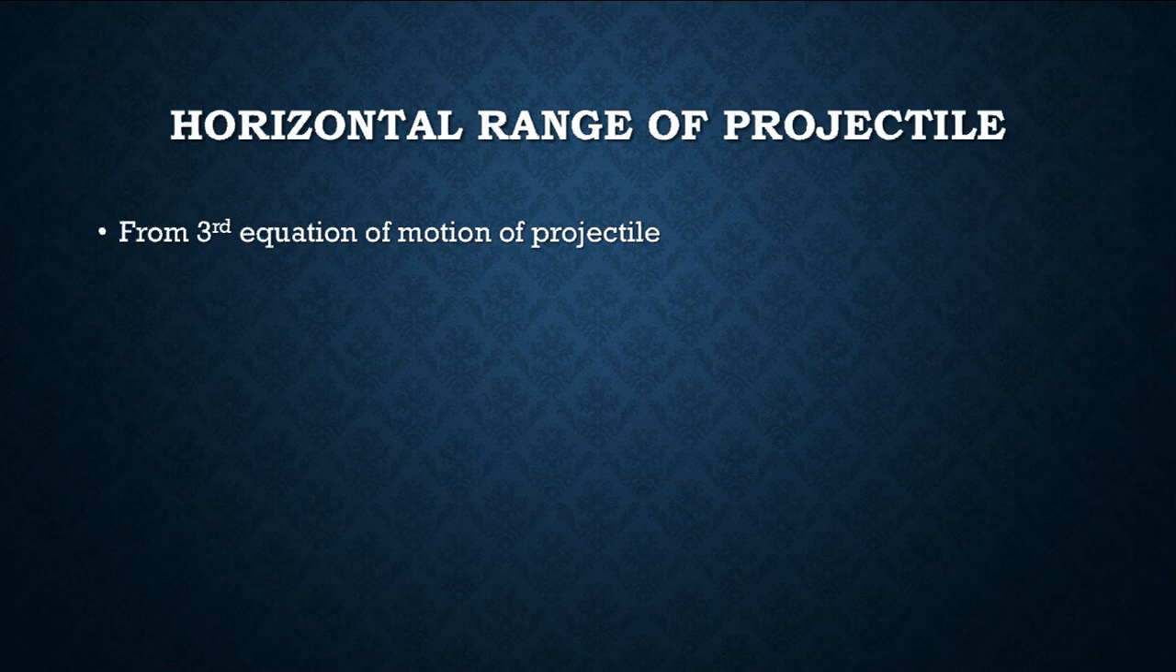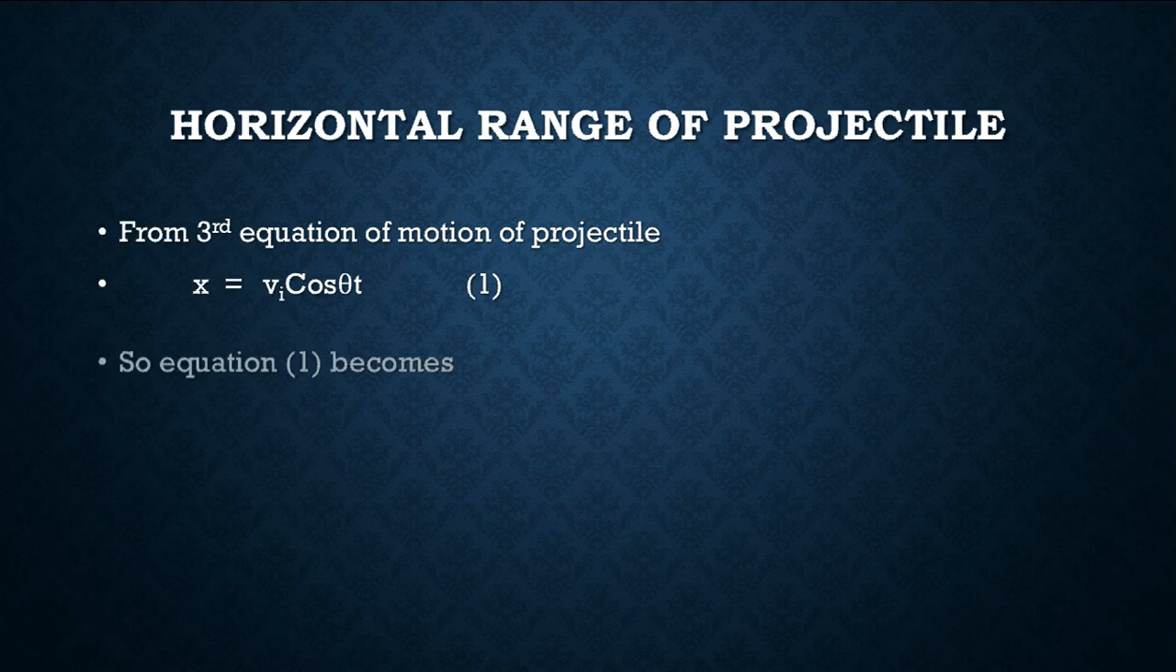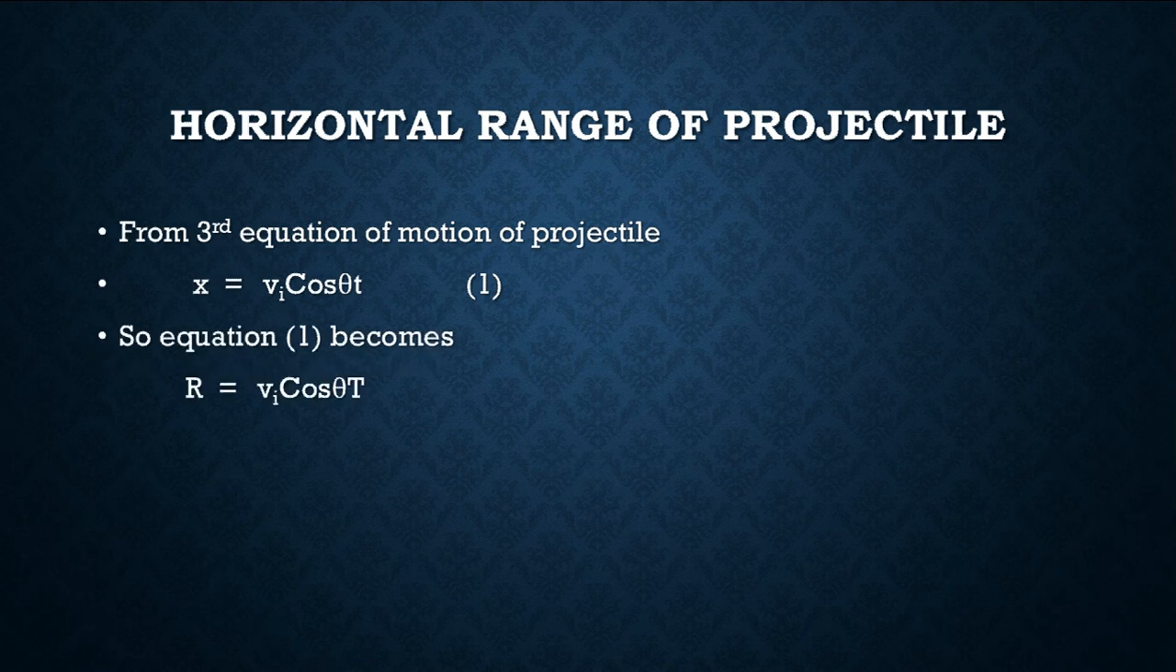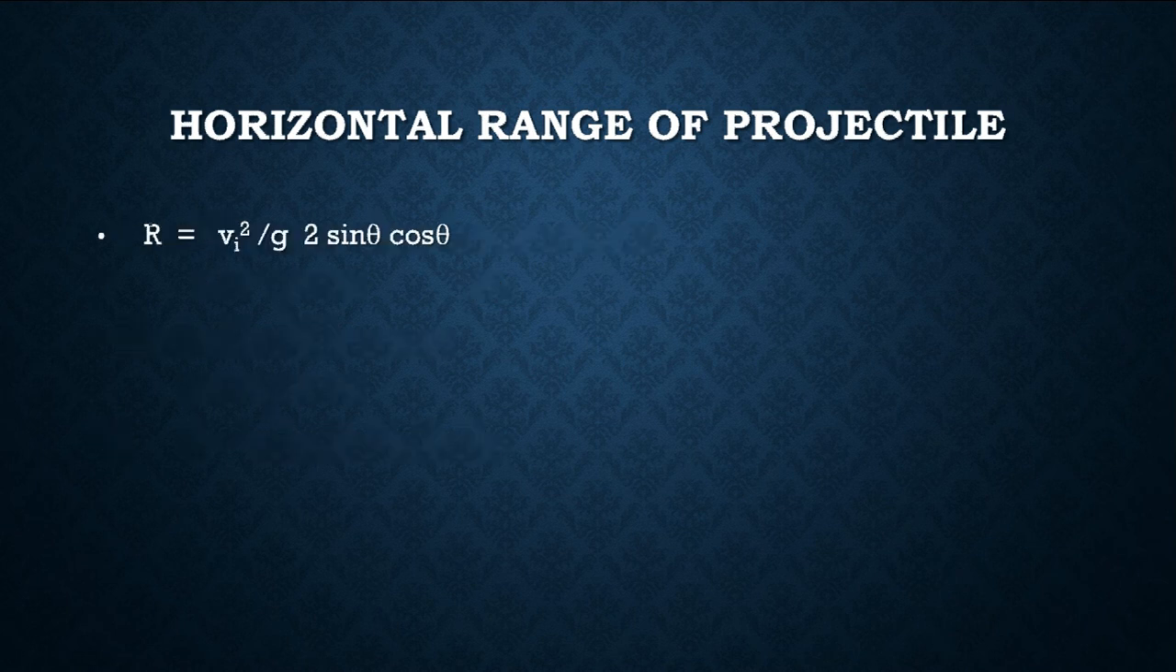From the third equation of motion of a projectile, x is equal to vi cos theta t, small t. So equation 1 becomes, replacing x by R and small t by capital T, and putting the value of capital T in the above equation, R is equal to vi cos theta multiplied by 2 vi sin theta divided by g. Vi multiplied by vi gives vi square, so R is equal to vi square divided by g, 2 sin theta cos theta.